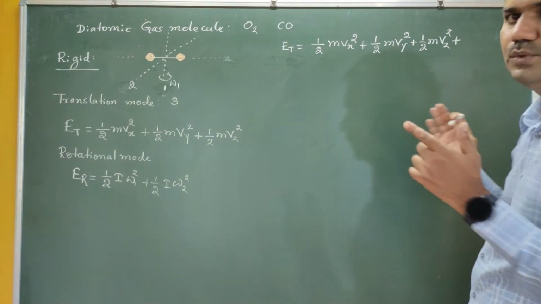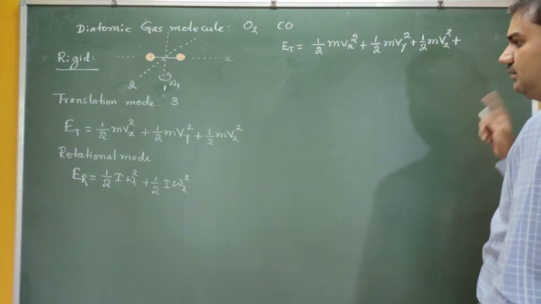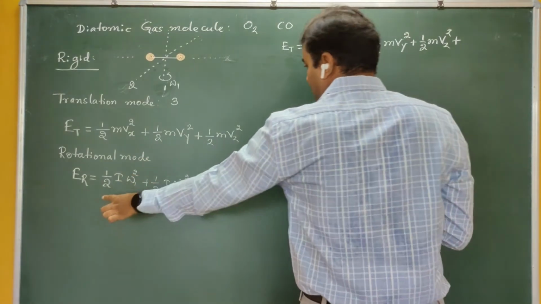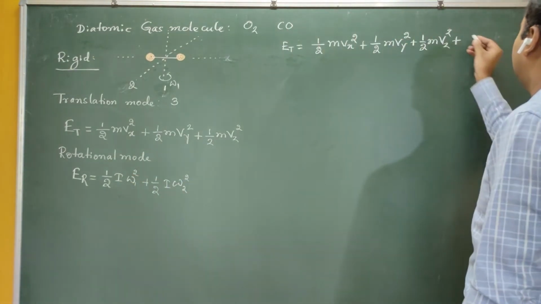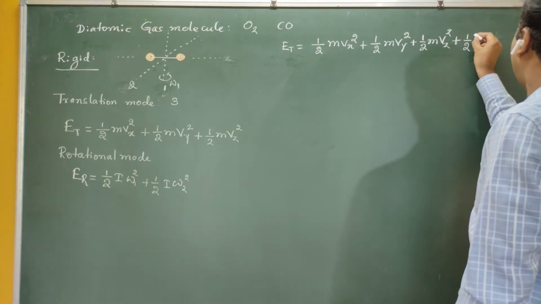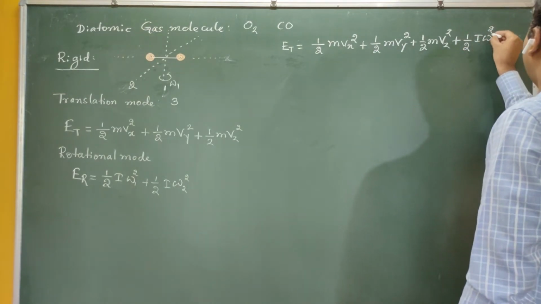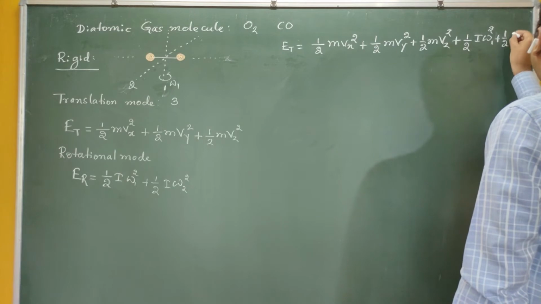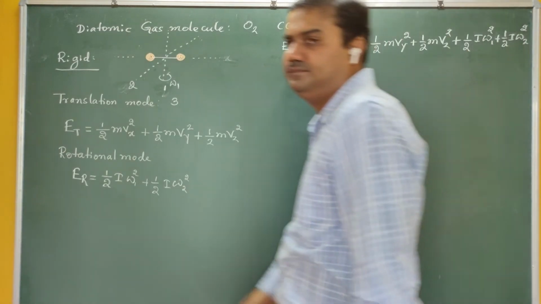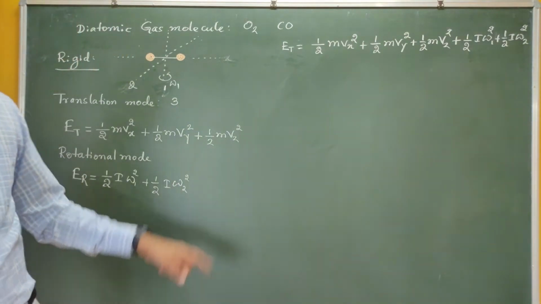These three are due to the translational motion. Due to the rotational motion, you can write it as half I omega 1 square plus half I omega 2 square. So, total energies.